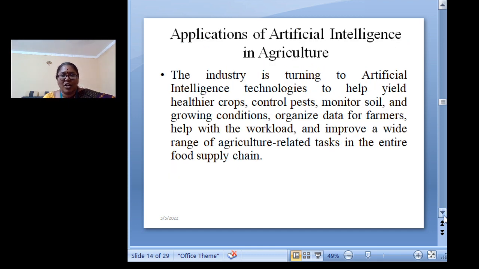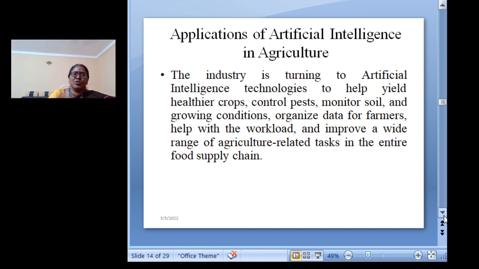Next, these are all the very important problems faced by the farmers, and we are going to see how artificial intelligence helps the farmers in agriculture, that is, smart agriculture. Now the industry is turning to artificial intelligence technologies. Now artificial intelligence, how it helps